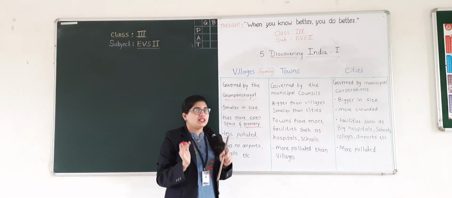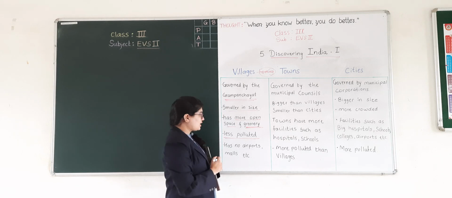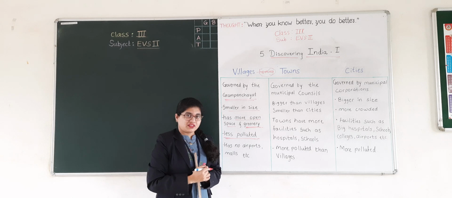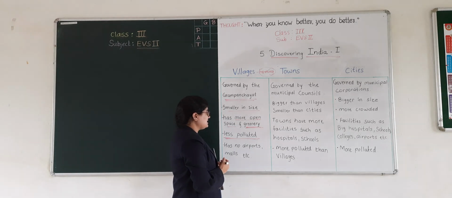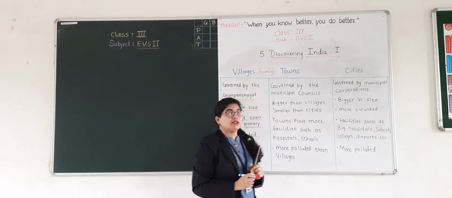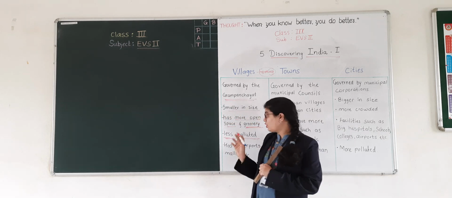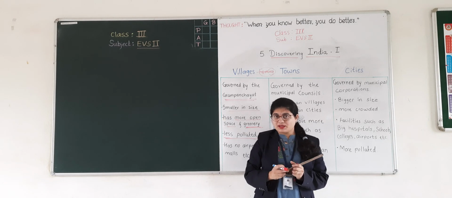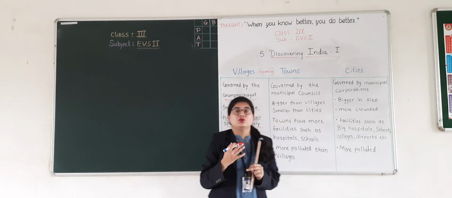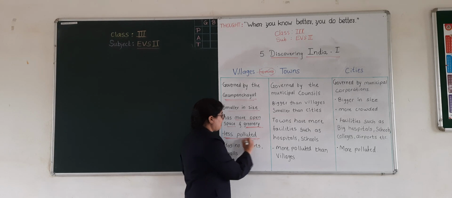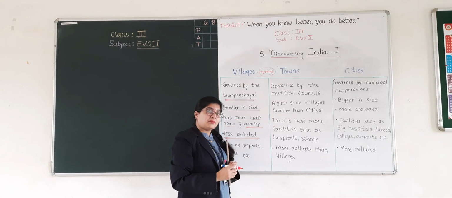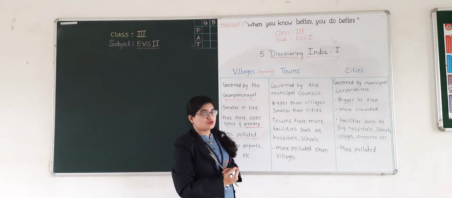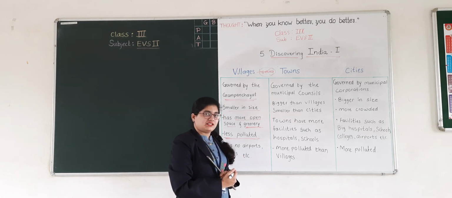So there is less pollution in villages. You can see villages as less polluted places. Villages have less pollution, which means the people in villages do not use their own cars for traveling. They use buses for traveling. Many people have their own cycles. They use cycles, and they also have bullock carts in the villages.